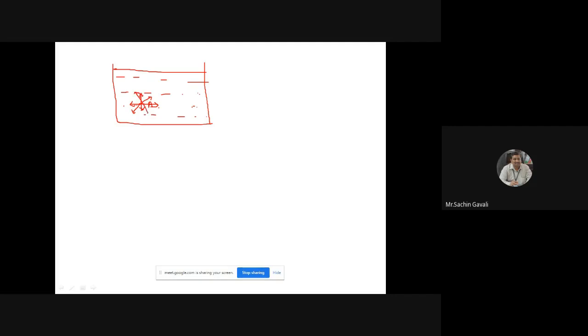Now let me understand my diagram. I'm facing some problem with this mouse, I am drawing with a mouse. Okay, so all the molecules that are completely submerged in the liquid, they will possess a resultant force of attraction of how much? Anybody of you? Same force, but in other directions also it is applicable. 0. So the resultant force is 0. Those molecules which are completely submerged in this particular liquid possess 0 force of cohesive attraction. Therefore, it will be in equilibrium condition.